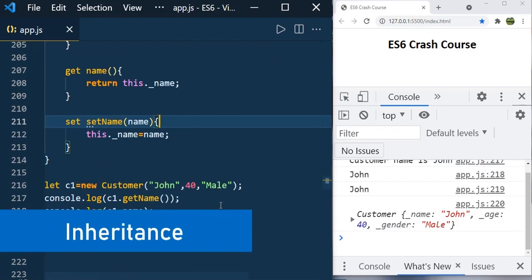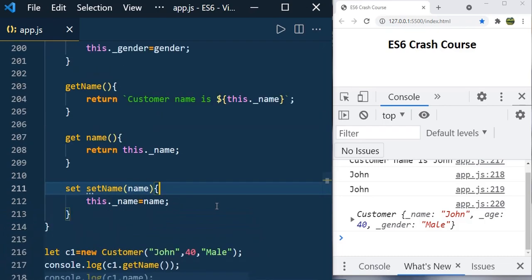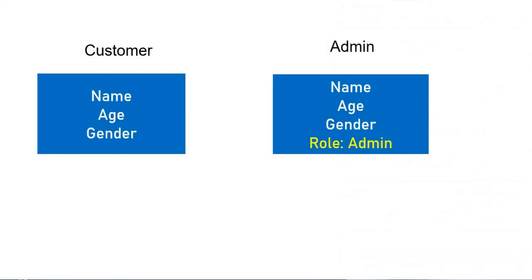So now let us talk about inheritance. So what is inheritance? Inheritance is a concept that you have in Java, C#, and other programming languages. Inheritance is the concept by which you can reuse the code. So for example, you have a website, where the customer is part of that website, and also the administrator is part of the website, but the customer and administrator will share the same properties like name, age and gender, but their roles will be different, right?